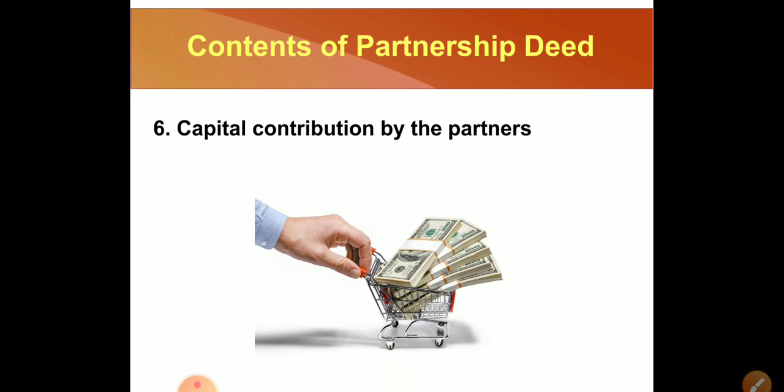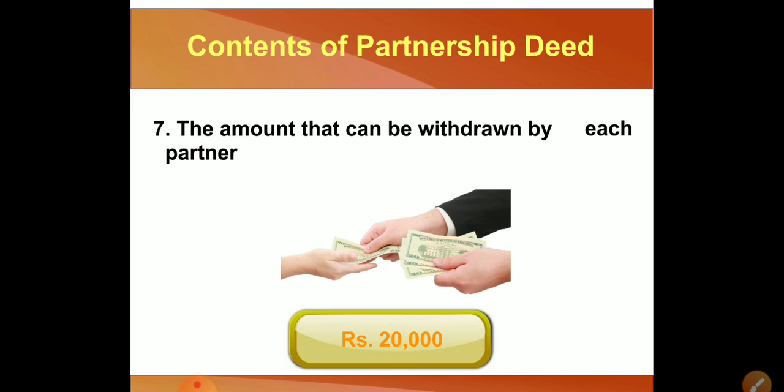Next is capital contribution by the partners. Now what is capital contribution by the partners? See, every time it is not happening that all partners bring the same amount of capital into the business. Sometimes they bring 2 lakh, some of them bring 5 lakh, or some of them bring 10 lakh. So everyone would be bringing a different amount, right? So capital contribution by the partners should be specified, that is, which partners have brought capital and how much capital they have brought into the business.